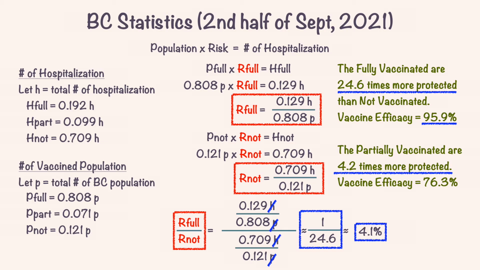protected against COVID-19 than not vaccinated, and they have 76.3% of the vaccine efficacy. If you want to see the Excel sheet that I created for all the calculation, please check out the link in the description below.